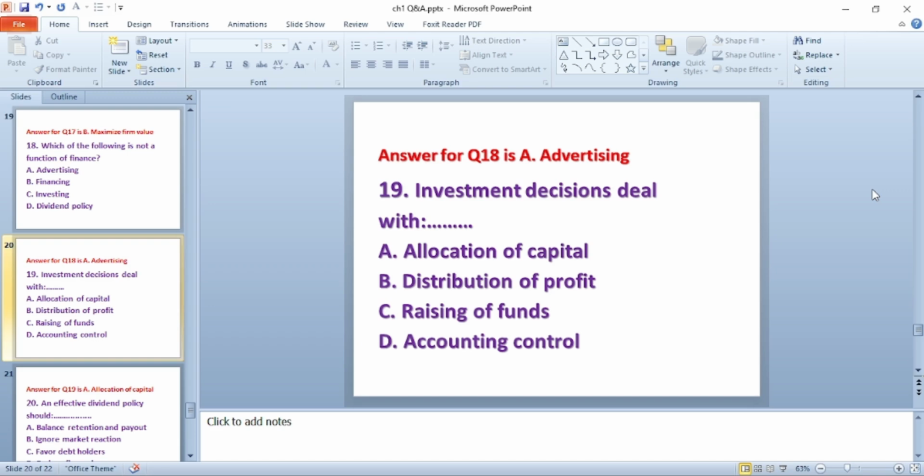Question number 19. Investment decisions deal with dash: A. Allocation of capital. B. Distribution of profit. C. Raising of funds. D. Accounting control. The answer for this question is A. Allocation of resource.